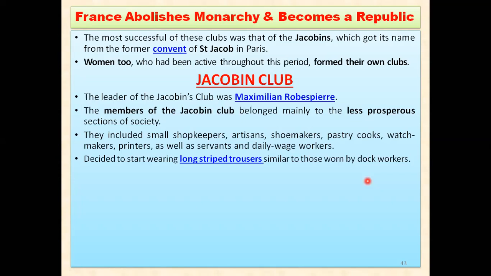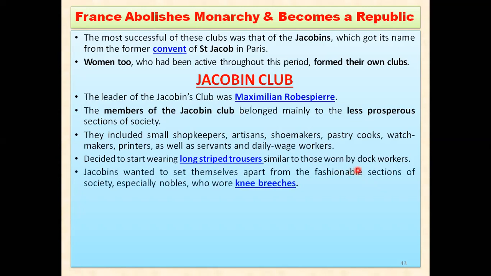So the members of the Jacobin Club started wearing these long striped trousers, like the dock workers. If you have seen dock workers, you can easily identify this type of people, those who used to wear long striped trousers.